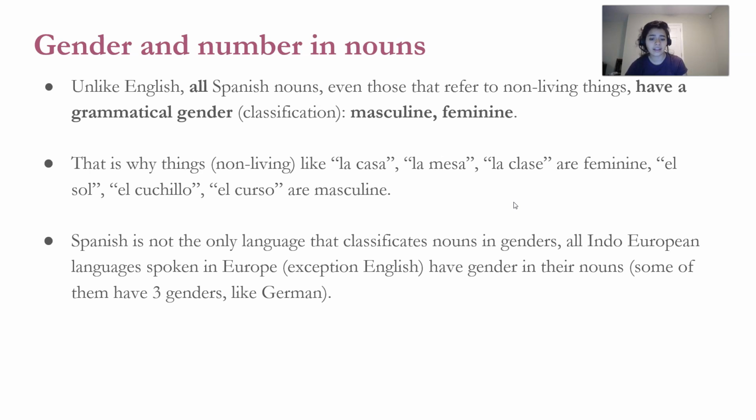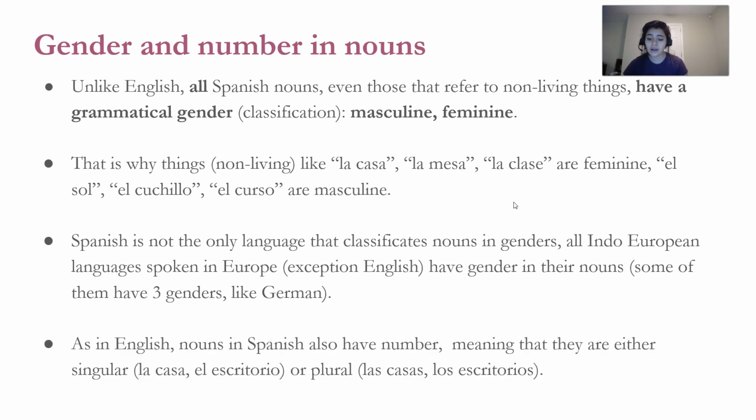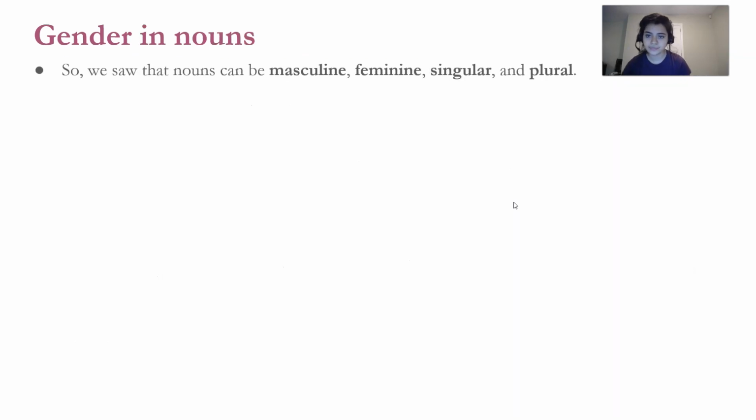Spanish is not the only language that classifies nouns in genders. All Indo-European languages spoken in Europe, except English, have gender in their nouns. Some of them have three genders, like German. As in English, nouns in Spanish also have number, meaning that they are either singular, la casa, el escritorio, or plural, las casas, los escritorios. Gender in nouns. So, we saw that nouns can be masculine, feminine, singular, and plural.